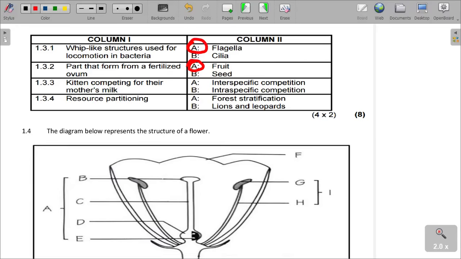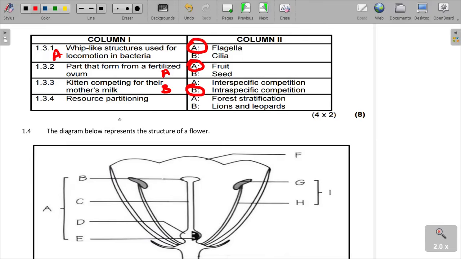Kittens competing for their mother's milk. When the young cats are competing to feed on their mother's milk, it is the same species of organisms competing amongst themselves. When we say inter, it means between species. So intra is within the same species, which is B only.